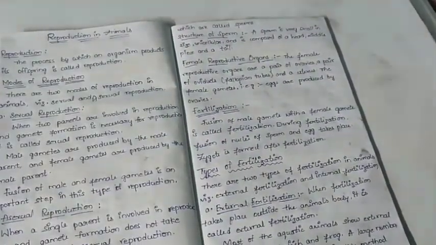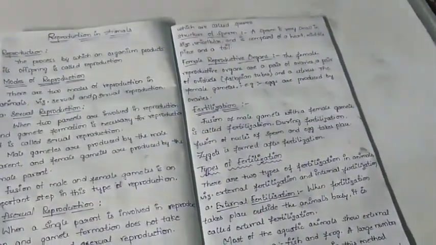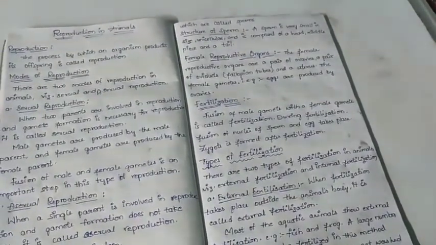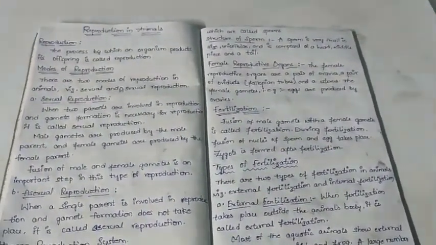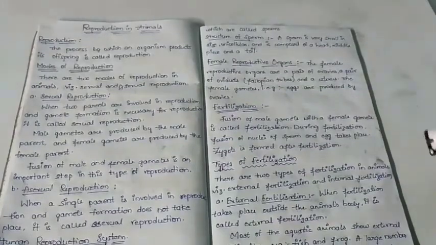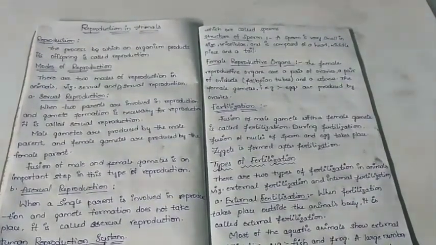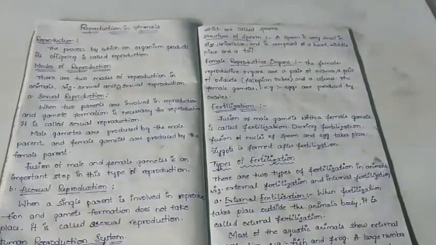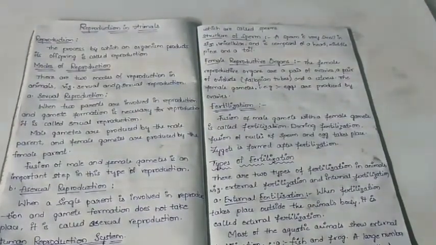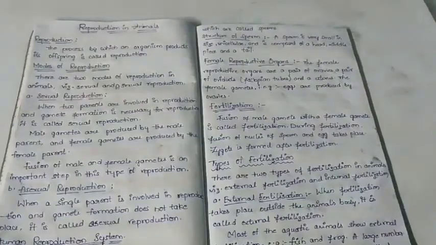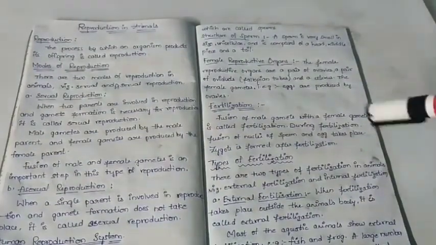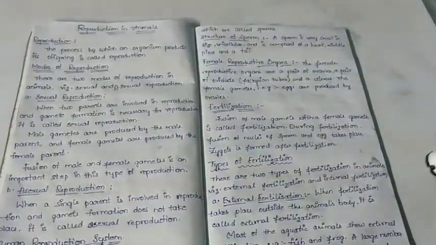That means the male gamete produced from the male and the female gamete produced from the female will be fused, and only then will the zygote be formed. That fusion is known as fertilization. During fertilization, the nuclei of the sperm and egg fuse and a zygote is formed.